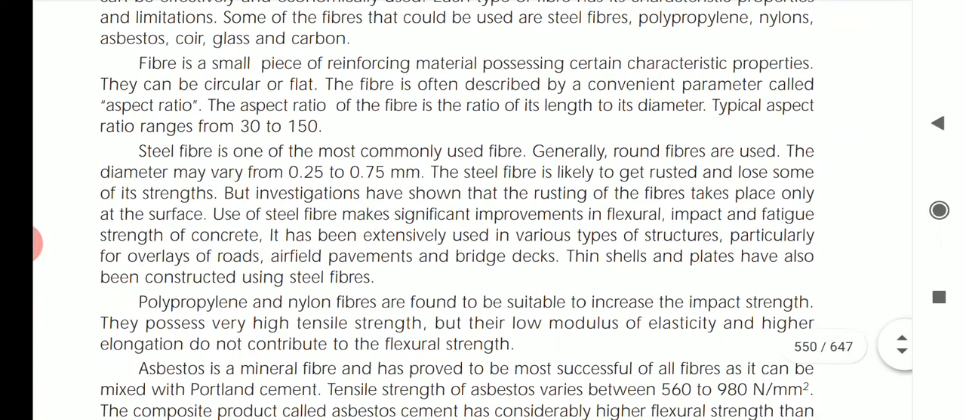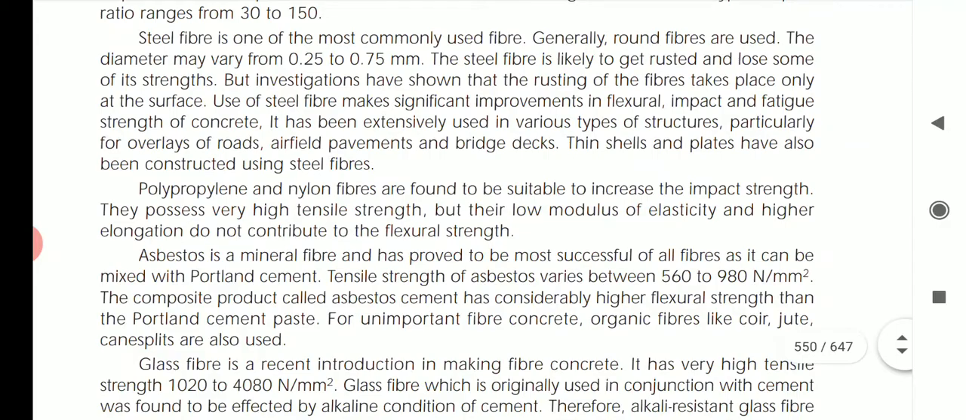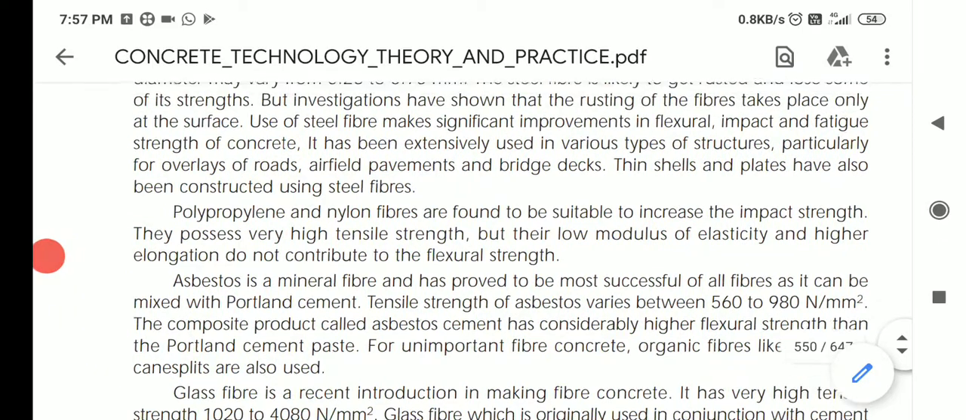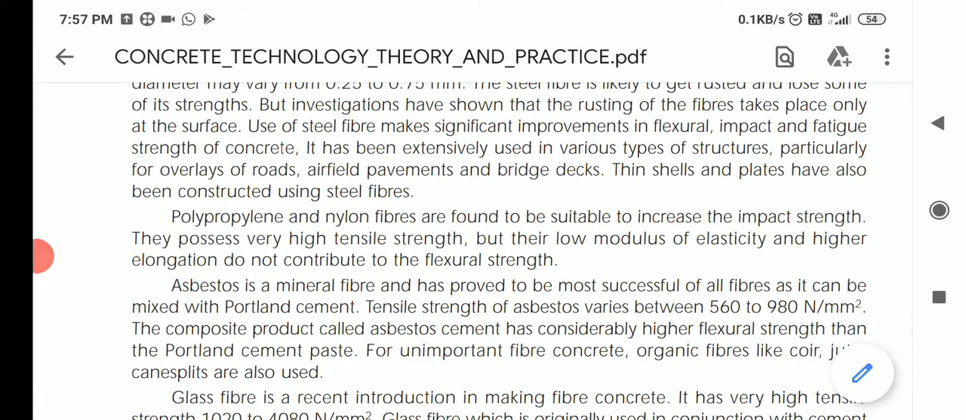As we are using steel fibers, we'll see what the characteristics of steel fiber are. Steel fiber is one of the most commonly used fibers. Generally, round fibers are used. The diameter may vary from 0.25 to 0.75 mm. The steel fiber is likely to get rusted and lose some of its strength, but investigations have shown that rusting of the fibers takes place only at the surface.